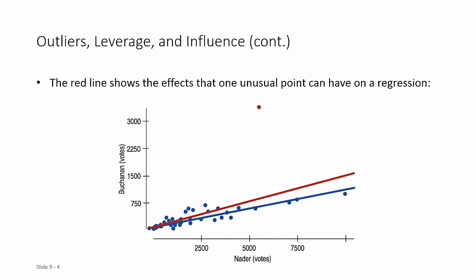In this particular case, Palm Beach County was the county where we encountered what was called the butterfly ballot, and this is where you start hearing about things like the hanging chads. Interestingly enough, what happened was people thought they were voting for one candidate, but actually they were voting for another candidate, and that's where we see this interesting outlier. What's really interesting is what would happen if we remove that outlier. So including this point, we see the red regression line. If we remove that point, we see the blue regression line. So it actually changes the relationship between votes won for Nader and votes won for Buchanan.